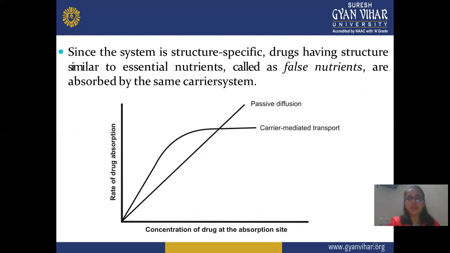This is a graph of passive diffusion and carrier-mediated transport. You can see that passive diffusion shows a linear, high absorption of the drug, but in carrier-mediated transport there is a slight decline. In this graph, one axis is the rate of drug absorption, and the other axis is the concentration of the drug at the absorption site.